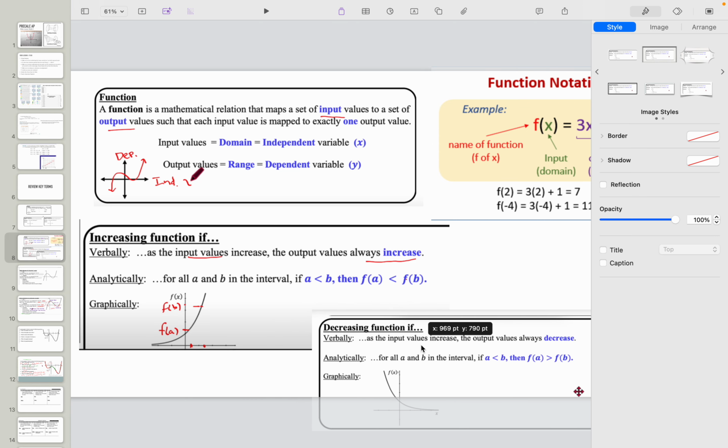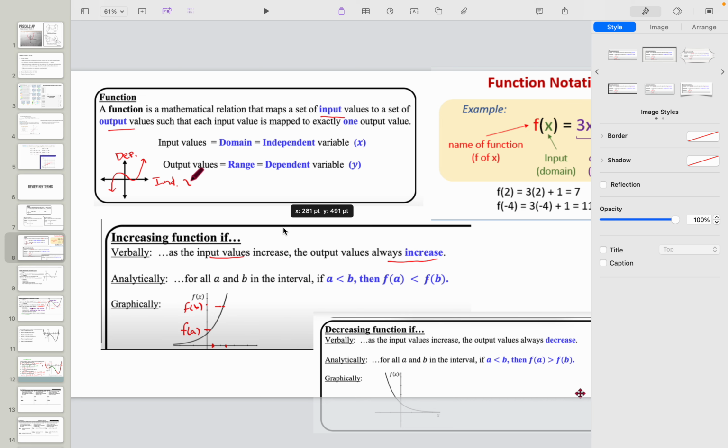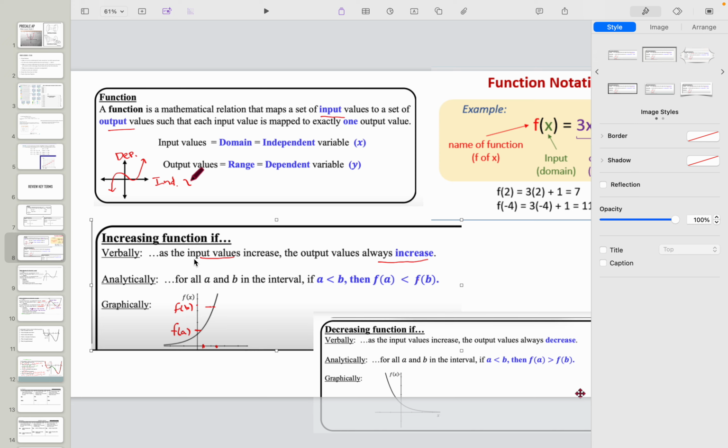All right, just to make sure you got these, a function is increasing if as the input values increase, the output values always increase, right? So here we're increasing, we're going from this x to this x, and our f of a and our f of b, right? So this is the a, and this is the b value. This is going up, right? So that is what makes it an increasing function.